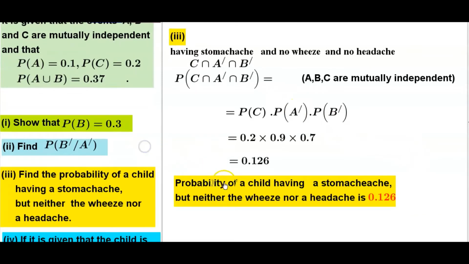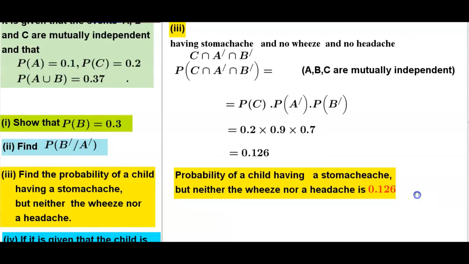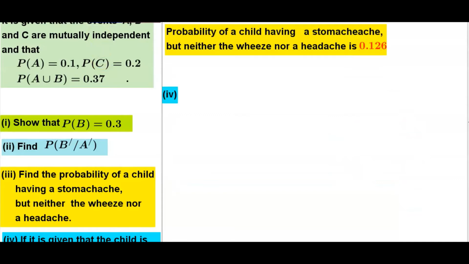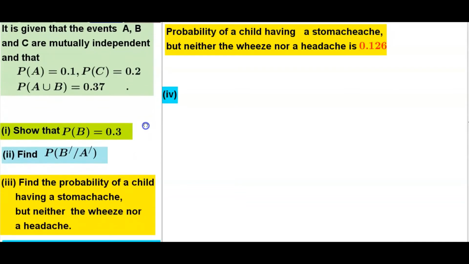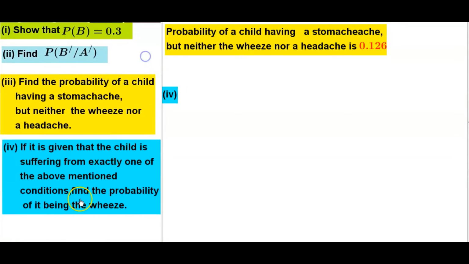So the answer, probability of a child having a stomachache but neither the wheeze nor a headache is 0.126. Now the fourth part, this one.